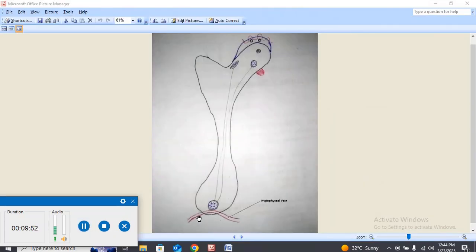These are the capillaries, called hypophyseal veins, which are there for the reception of this hormone. The hormone secreted by the Herring bodies, the antidiuretic hormone, is transferred into the hypophyseal vein.